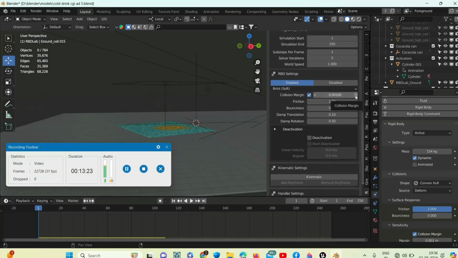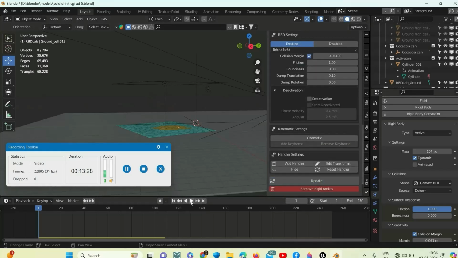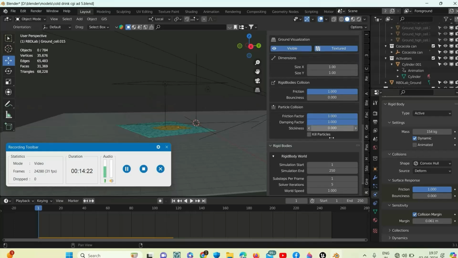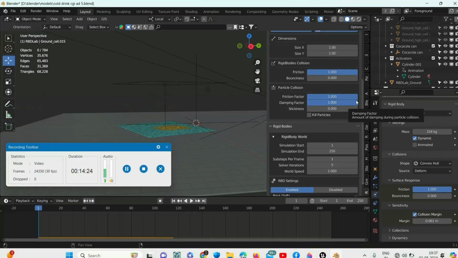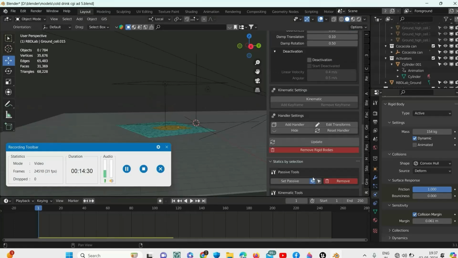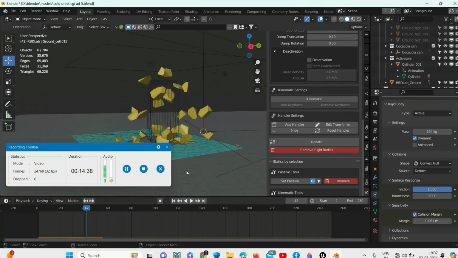We will increase the collision margin a bit. So far so good. Yeah, it is looking good now.